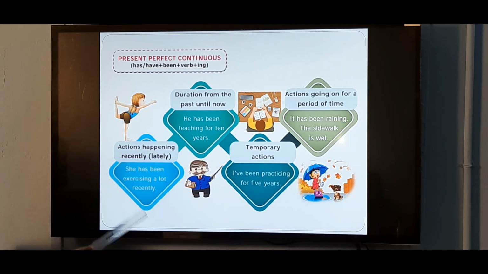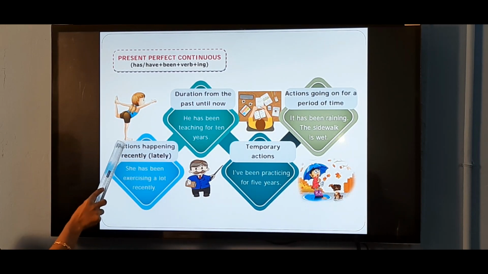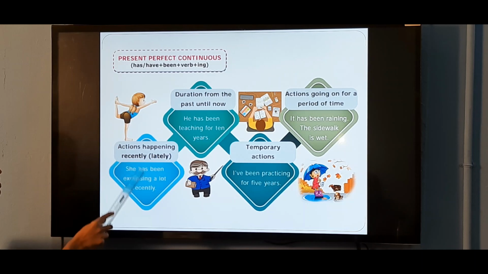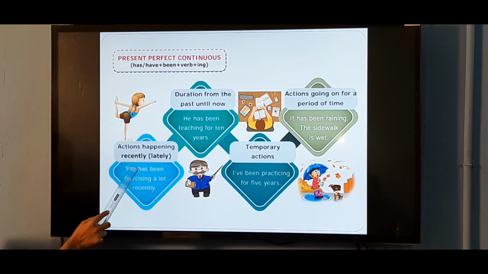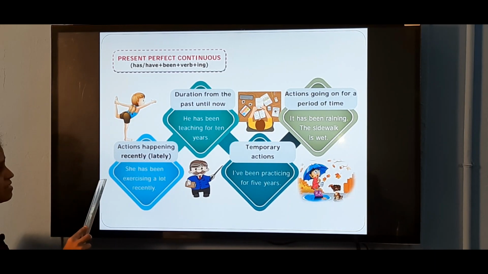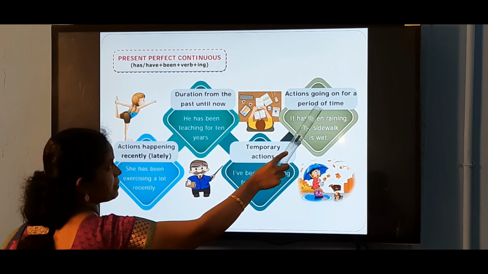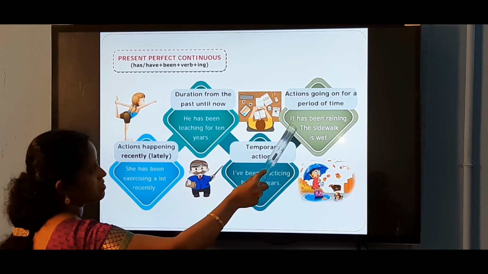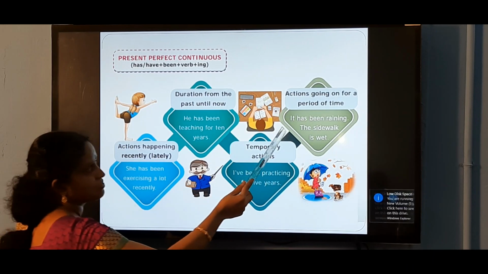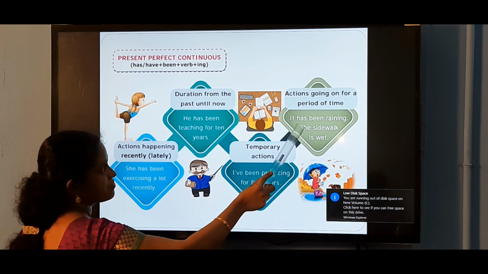Actions happening recently. For example, she has been exercising a lot recently. Recently, she is doing exercise. Now also, she is continuing her exercise. So we use present perfect continuous here. Has been exercising. Action started in the past, still continues. Action going on for a period of time. For a period of time means for some years, 10 years, 5 years, the action is going on. So we use present perfect continuous here.